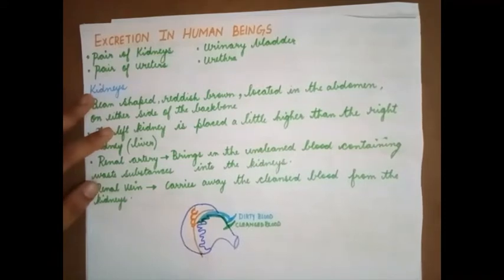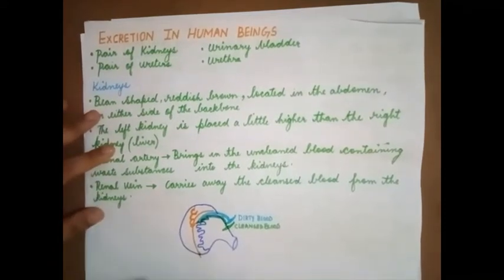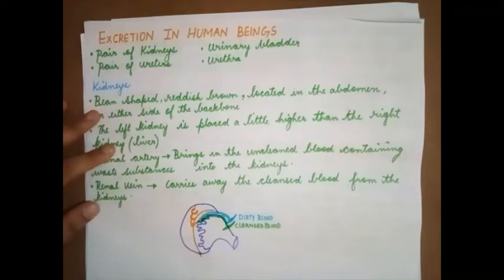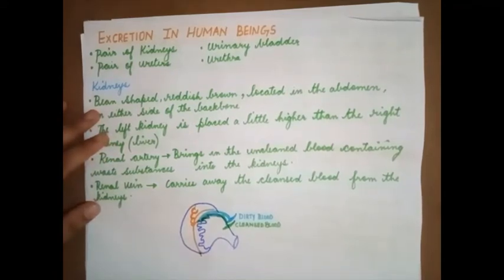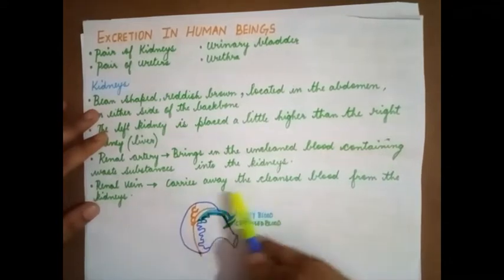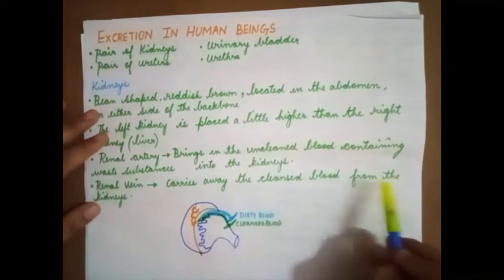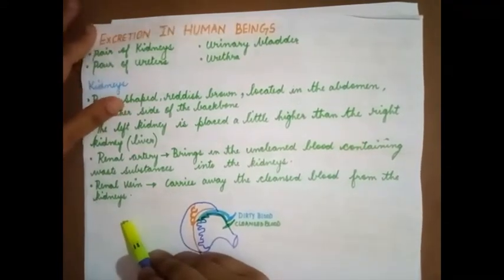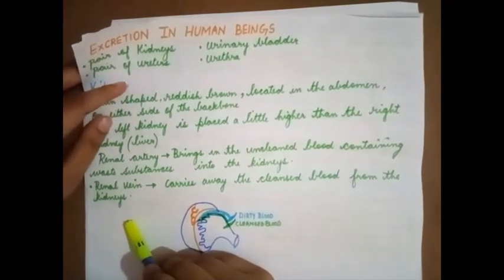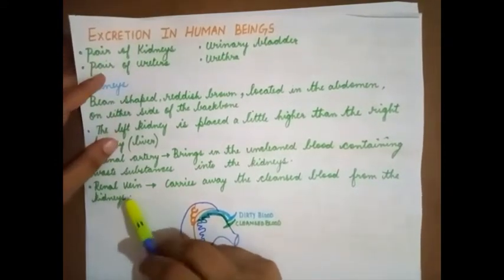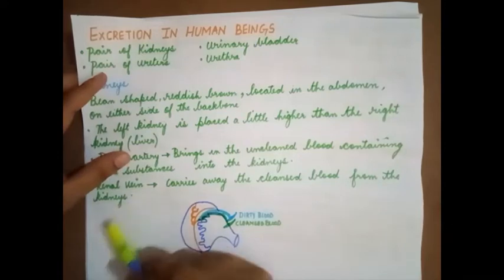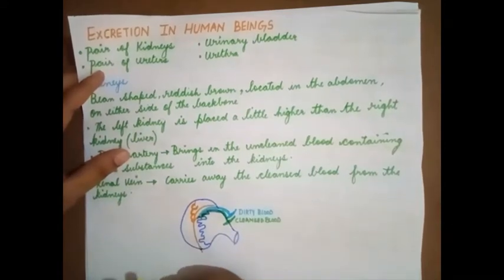These are all toxic substances. If they accumulate in the body, it leads to the death of an individual. So they have to be eliminated from the body. The renal vein carries away the cleansed blood from the kidneys. Once the toxic waste has been removed, the cleansed blood is taken from the kidney through the renal vein.